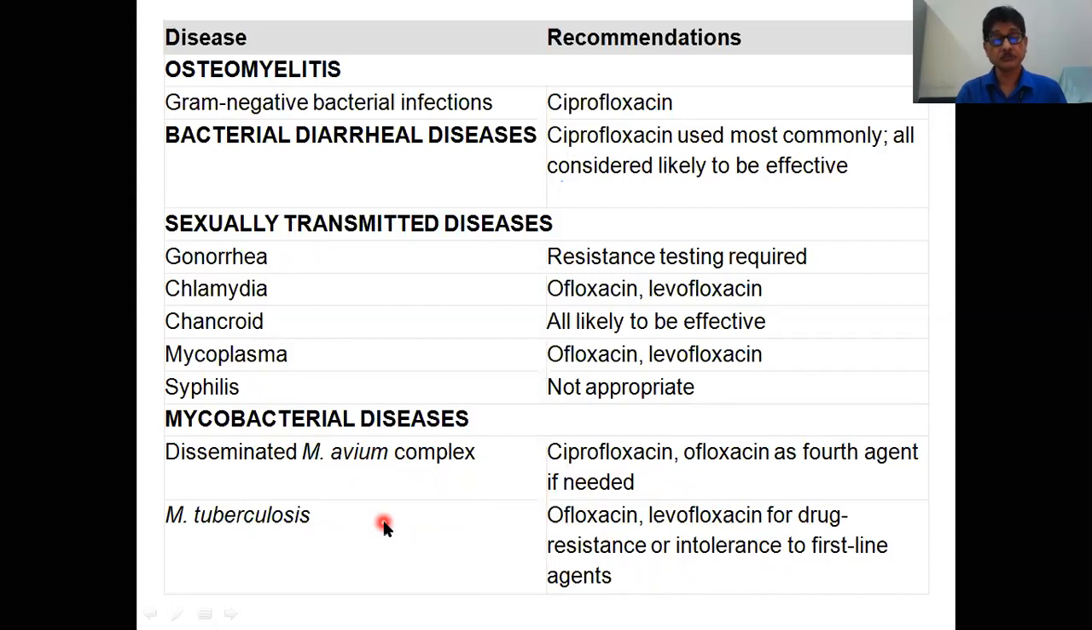So as ofloxacin, levofloxacin, and the fluoroquinolones are effective against Mycobacterium tuberculosis, when a patient comes with a prolonged chest infection, and you suspect it may be due to tuberculosis, you should not prescribe fluoroquinolones unless you exclude Mycobacterium tuberculosis. Otherwise, it may mask the infection.